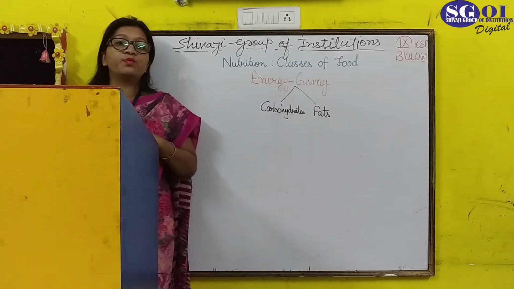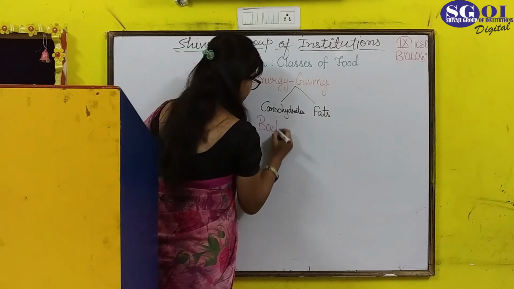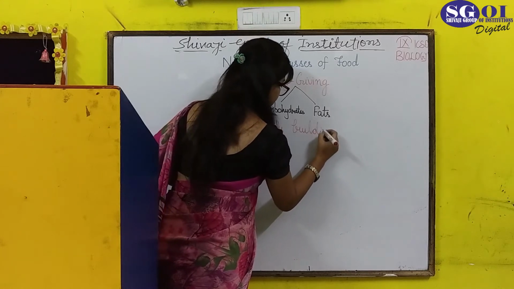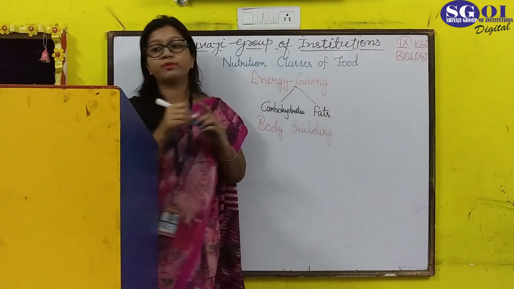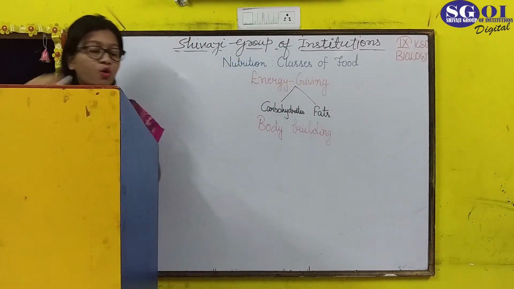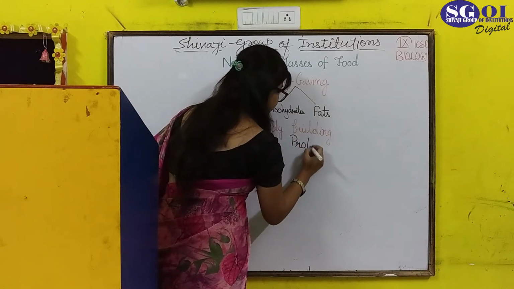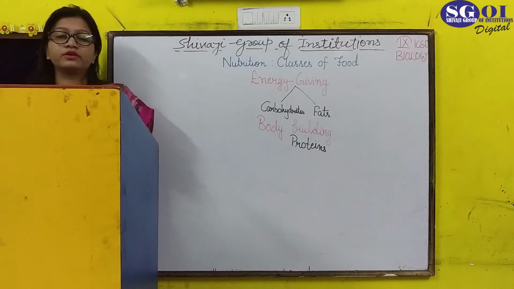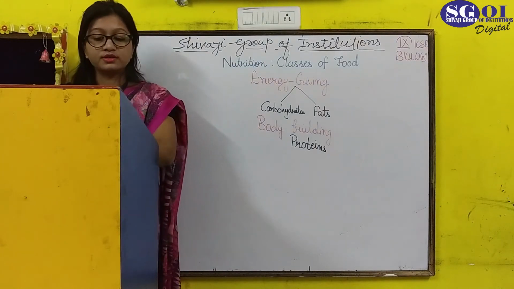The second category is bodybuilding foods. What is bodybuilding food? Bodybuilding food is the only one, and that is proteins. Proteins are the ones which are required to build the body or to make your muscles strong.